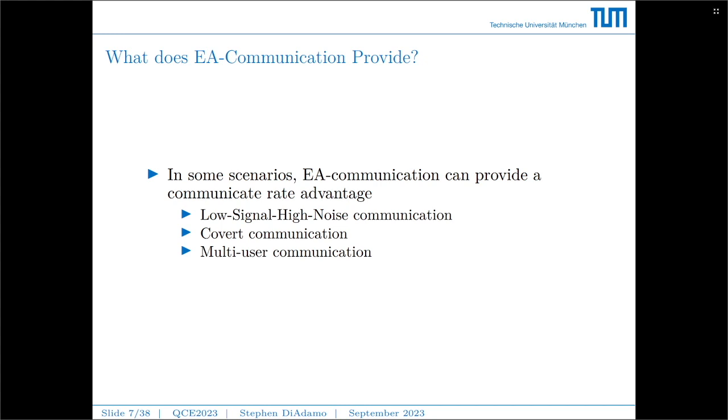Entanglement-assisted communication also provides an advantage in covert communication, where covert communication is the act of hiding the fact that transmissions are going on between two parties, so that between A and B, if there's an eavesdropper listening, the eavesdropper can't determine that communication is happening. And also multi-user communication, where multiple senders share entangled states ahead of transmission, which can enable them to communicate with a single receiver, where without entanglement, communication would have been impossible.